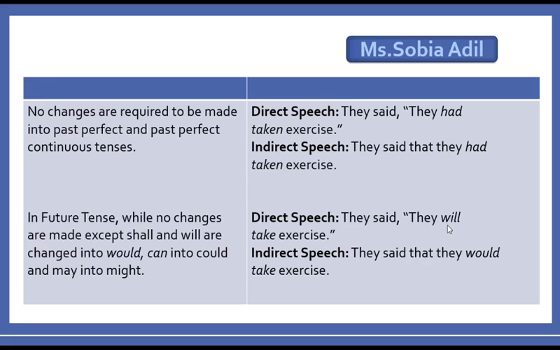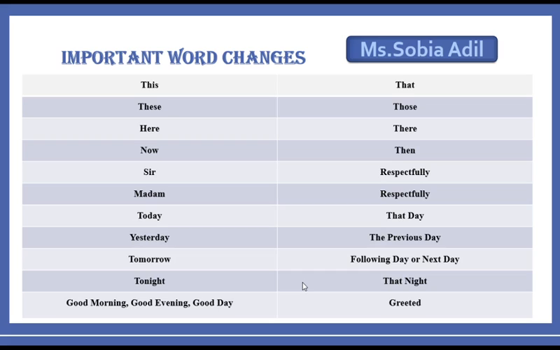Shall will be changed into should, will into would, can into could, may into might. Right? For example, they said they will take exercise. So you will change the direct speech like this. They said that they would take exercise. Right, students?